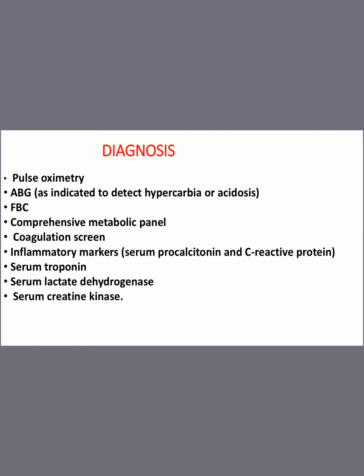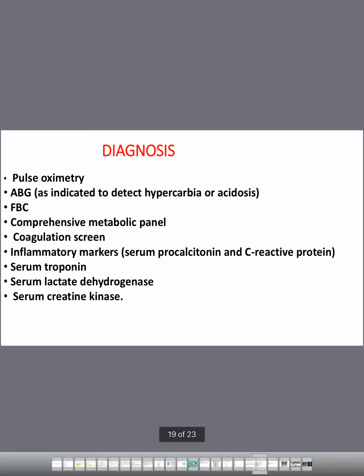Arterial blood gas shows hypercarbia or acidosis. There is an increase in carbon dioxide and a decrease in oxygen, because gaseous exchange is not happening properly, so acidosis increases. We have to see an arterial blood gas when a corona patient comes to us.